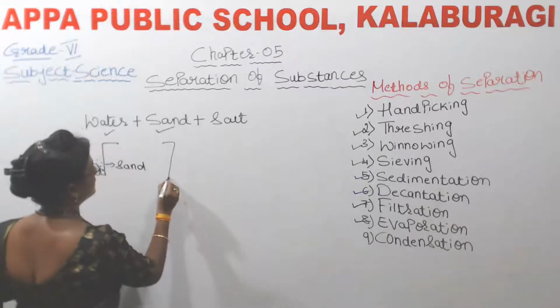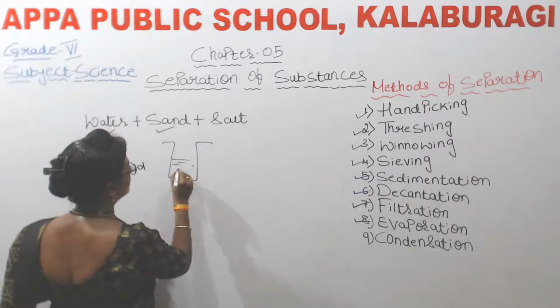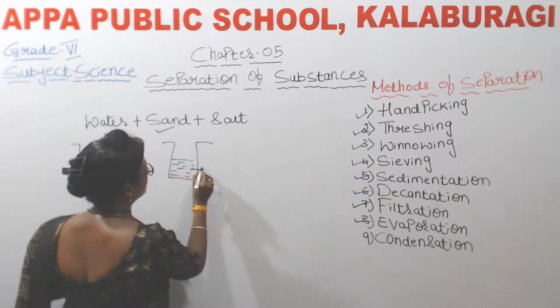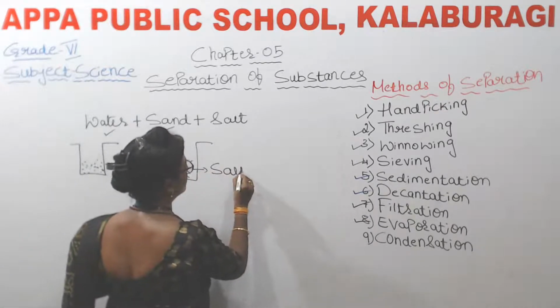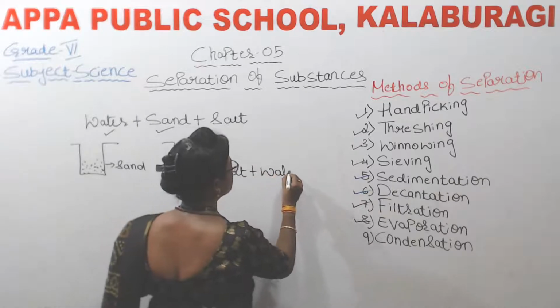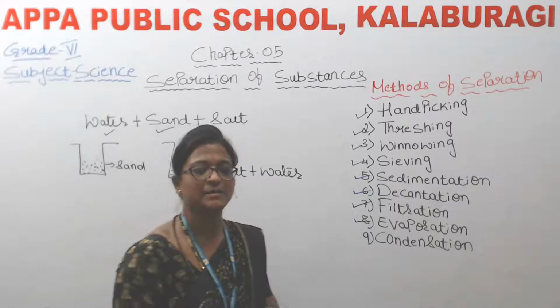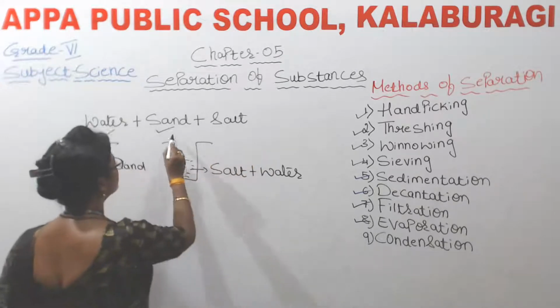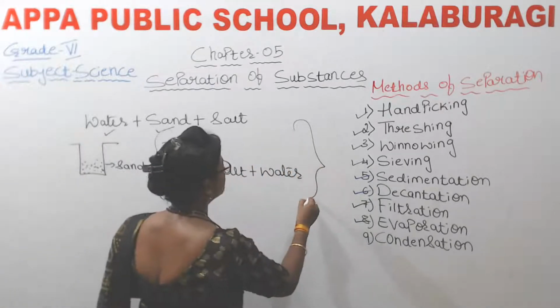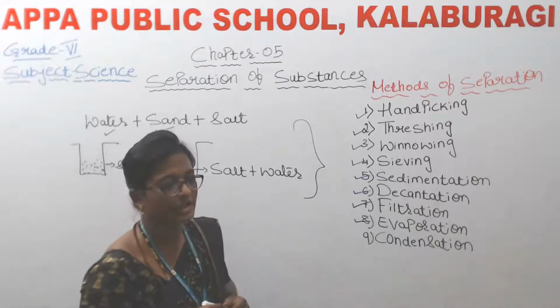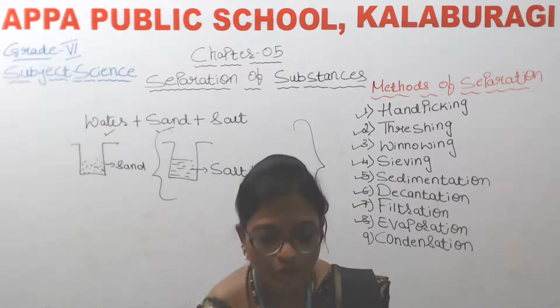Sand is available here. Salt plus water. So sand we have separated by the process of sedimentation and decantation. So now we should separate this salt and water. Okay. So now for this, what we should do?